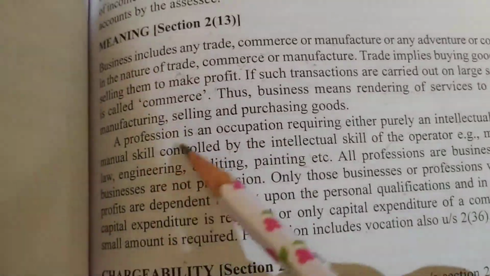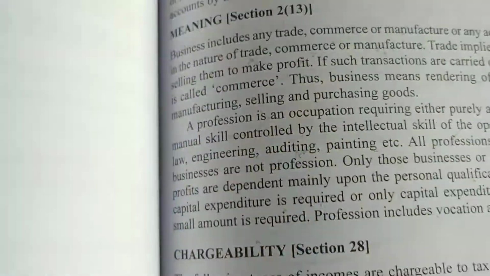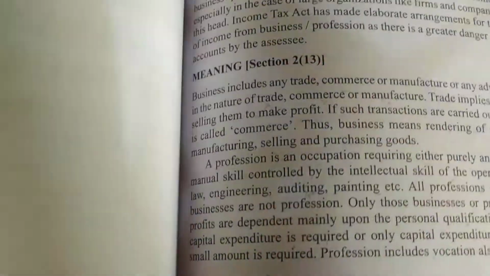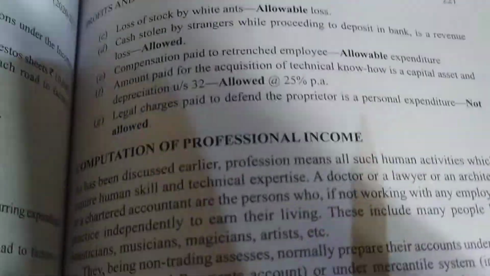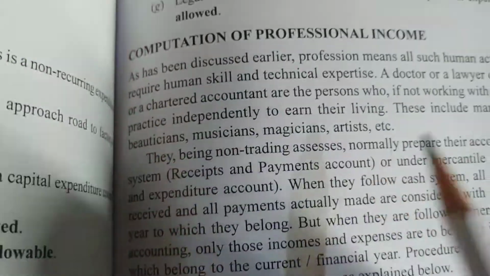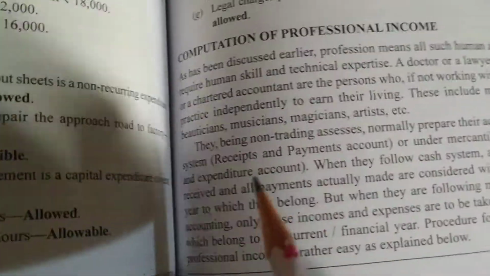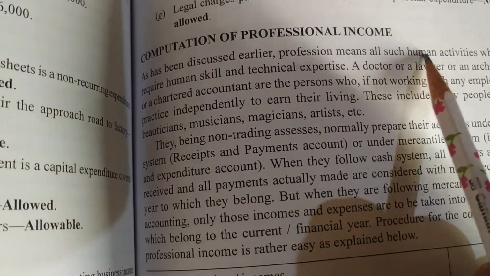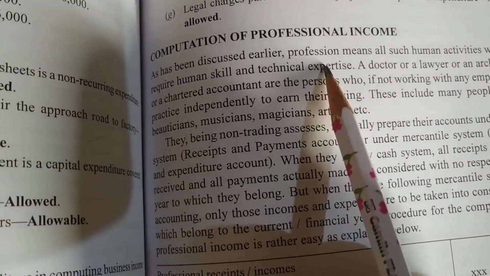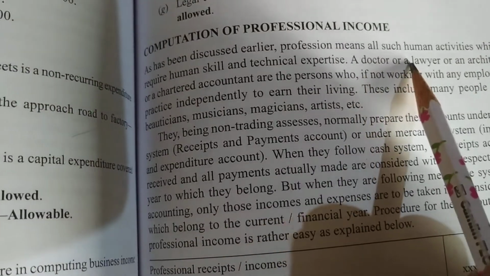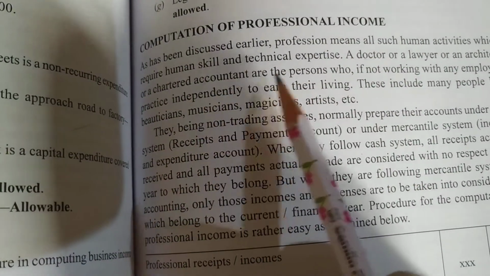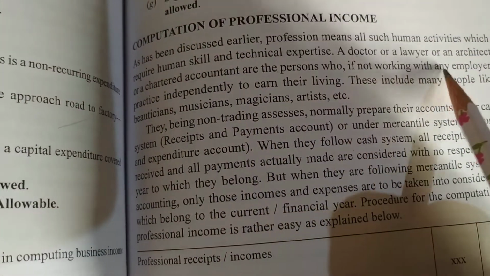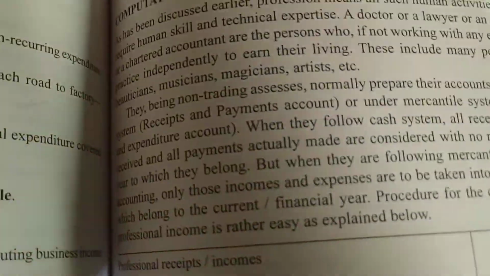So our first focus will be on the profession. We have some formats and different professions, which we will see now. On page number 221, we have a format of profession. As has been discussed earlier, profession means all such human activities which require human and technical expertise. A doctor or a lawyer or an architect or a chartered accountant are the persons who, if not working with any employer, practice independently.